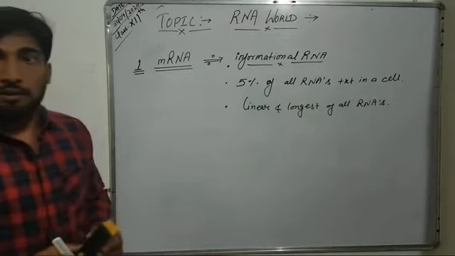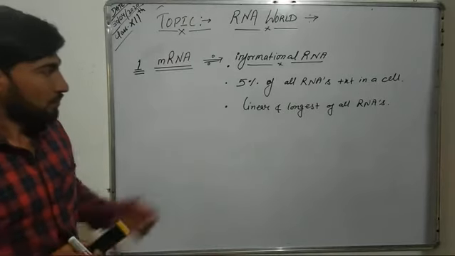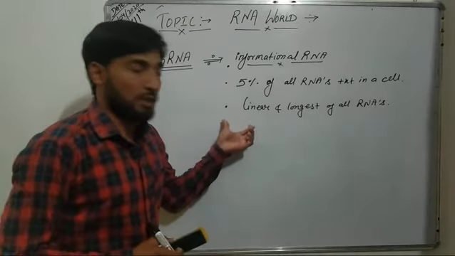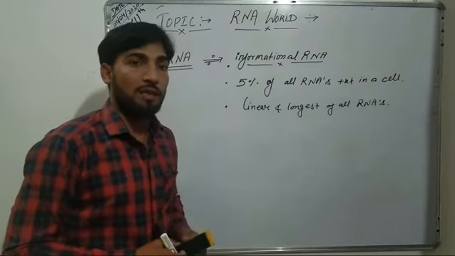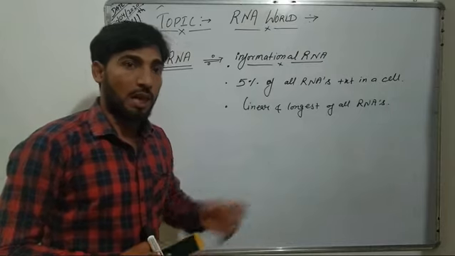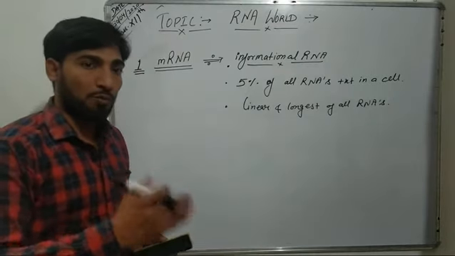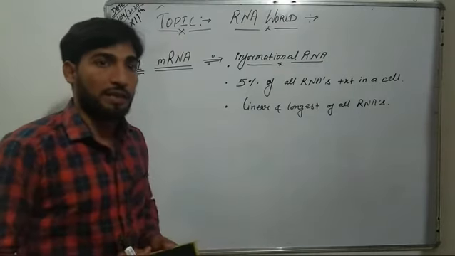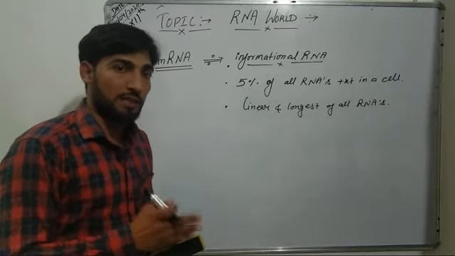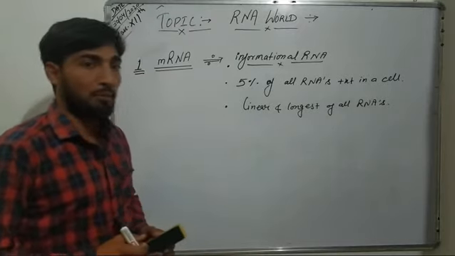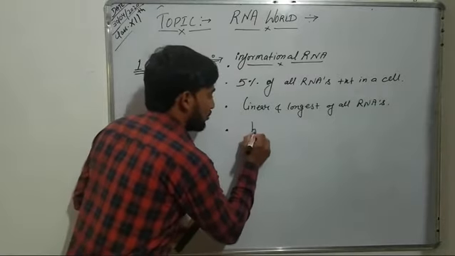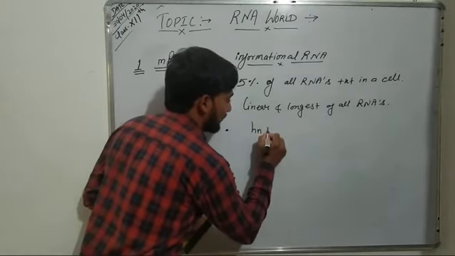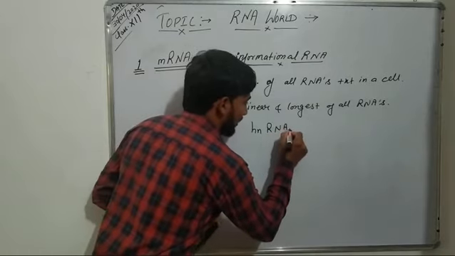Further, as we know, a cell has a variable number of mRNAs, and all these mRNAs are synthesized from different regions of a DNA template. Due to these variations in the population, mRNAs are also known as heterogeneous nuclear RNA, that is hnRNA.